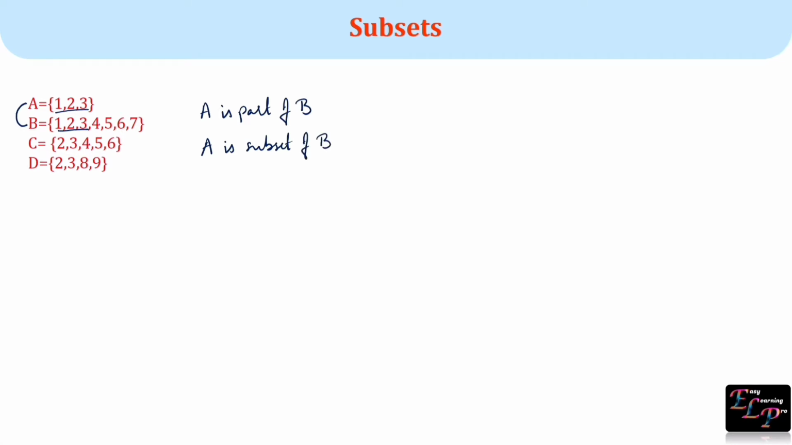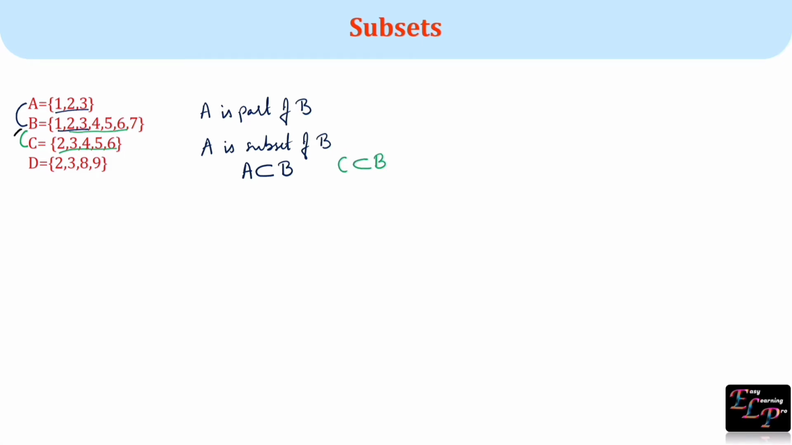If all the elements of set A are present in set B, then we say A is subset of B and we represent it as A ⊂ B. Now let us compare set B and C. Here all the elements of set C are present in set B. So we can say set C is subset of set B.